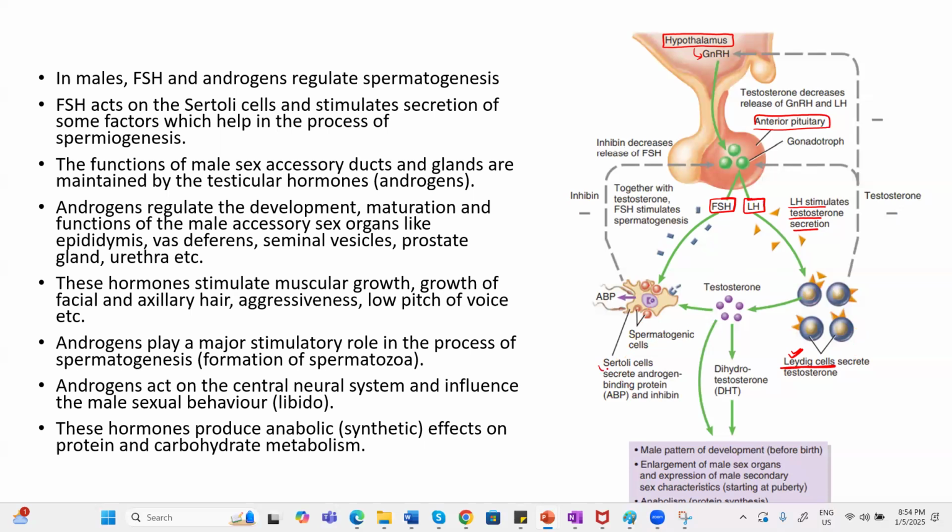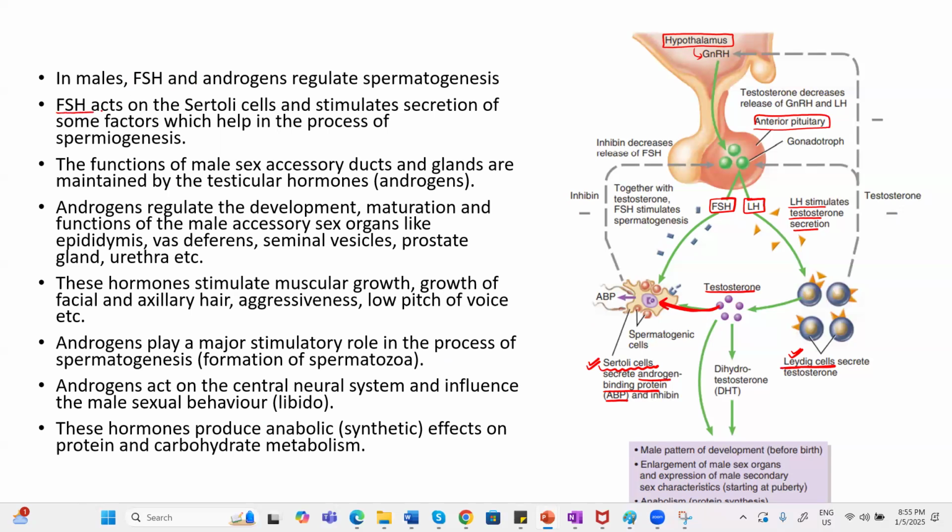It will target the Sertoli cell, and because of this, the Sertoli cell will now secrete androgen binding protein, meaning proteins which can bind with the androgen so that the androgen, meaning testosterone, concentration can increase inside the seminiferous tubule. Clear?